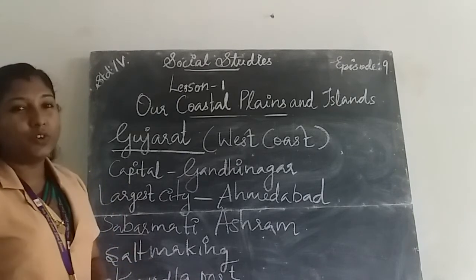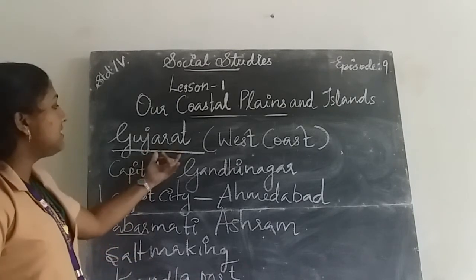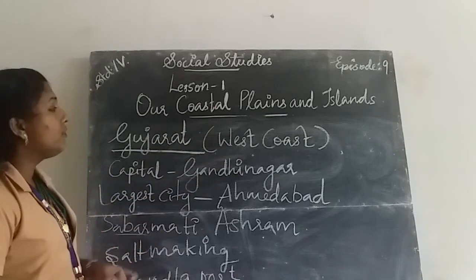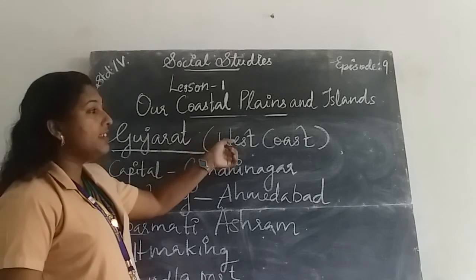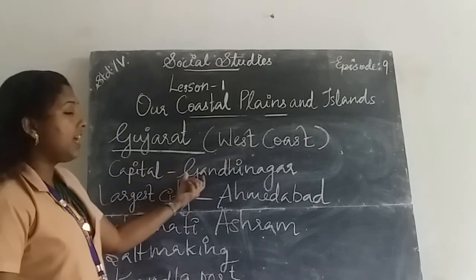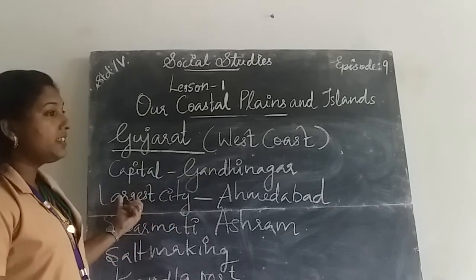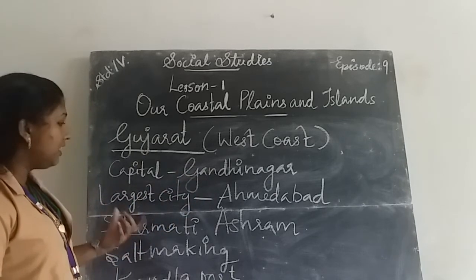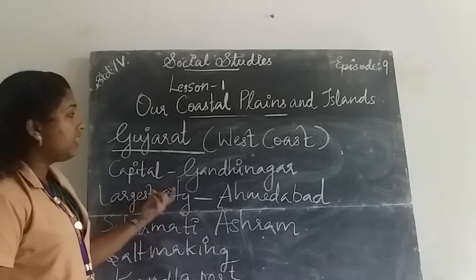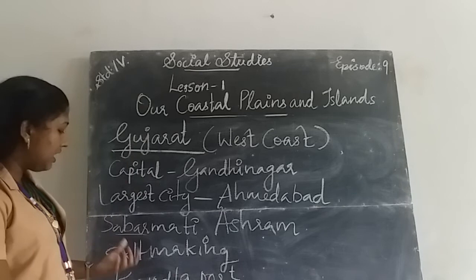Once again about Gujarat. Gujarat is lying in West Coast. The capital of Gujarat is Gandhinagar. The largest city in Gujarat is Ahmedabad. Mahatma Gandhi's Sabarmati Ashram is situated in the outskirts of Ahmedabad.